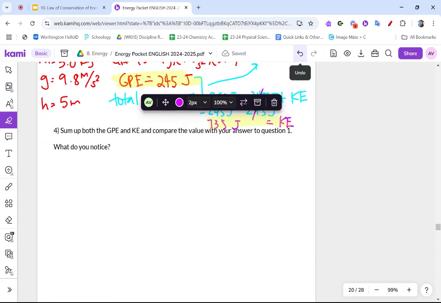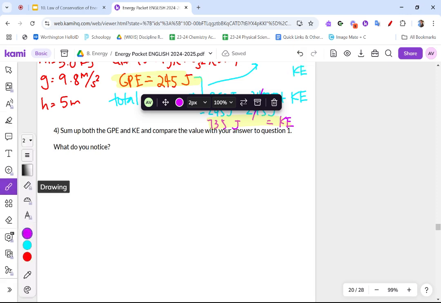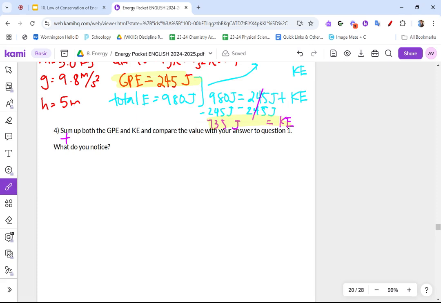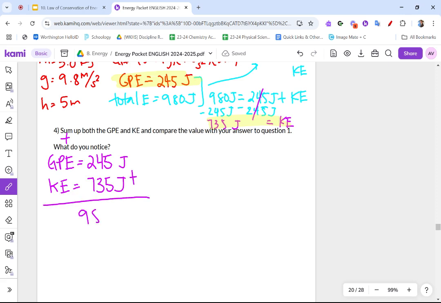Final thing, sum. Sum means addition. If it asks for the sum, it means you are adding up both gravitational potential energy and kinetic energy, and compare the value with your answer to question 1. Okay, so GPE was 245 joules. Kinetic energy was 735 joules. I add these up and I get 980 joules. This is my total energy.